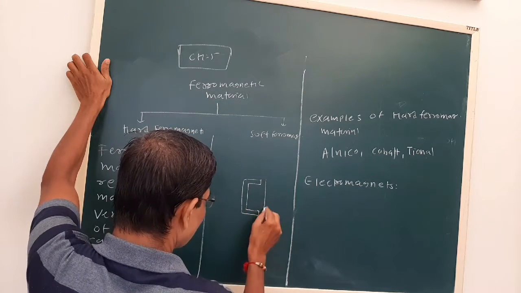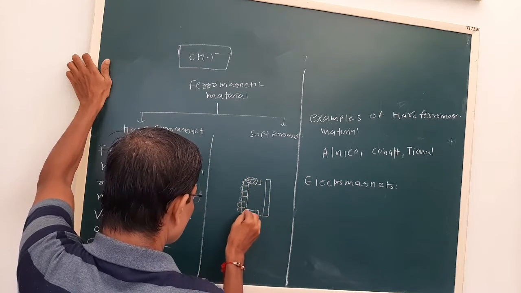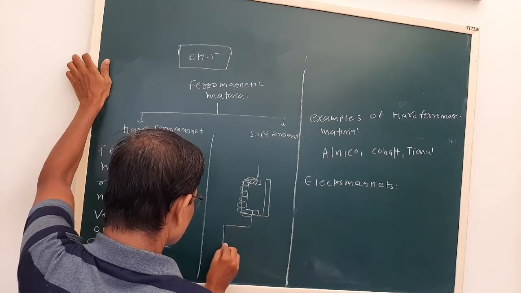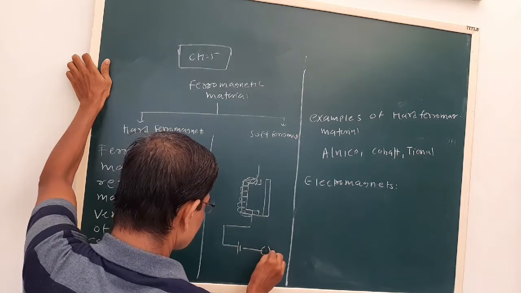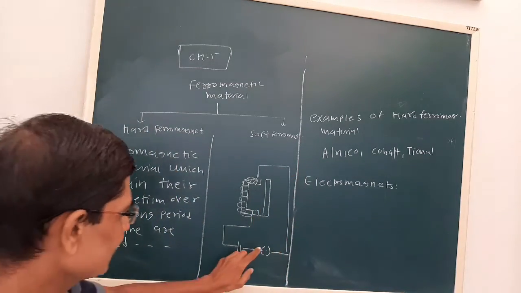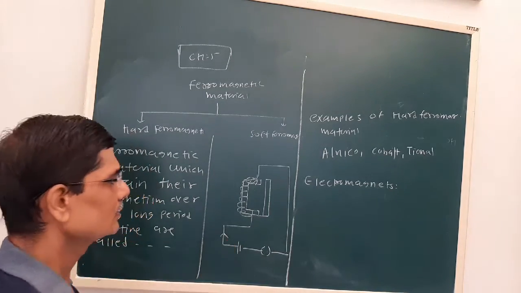It is a simple arrangement. Here soft iron, a number of turns are there. Now when the key is closed, current passes through this.